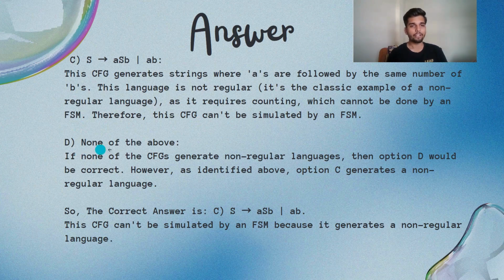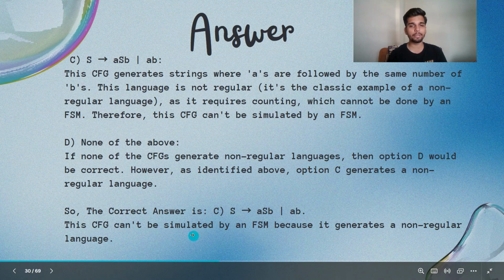And D, none of the above. If none of the CFGs generate non-regular languages, then option D would be correct. However, as identified above, option C generates a non-regular language. So the correct answer is C, which is S gives ASB and AB. This CFG can't be simulated by an FSM because it generates a non-regular language.